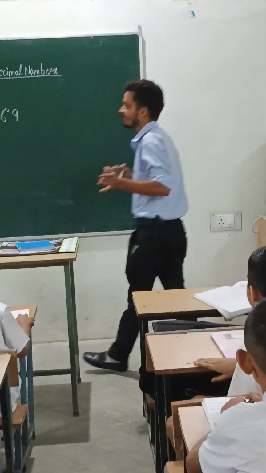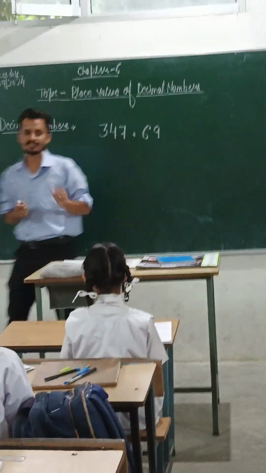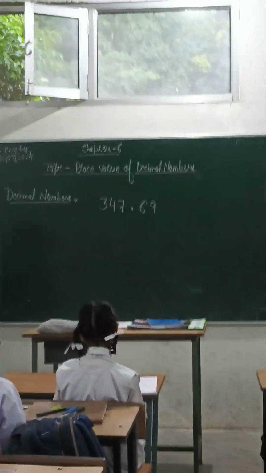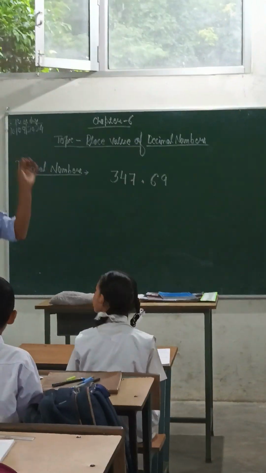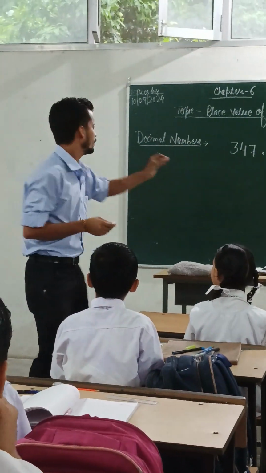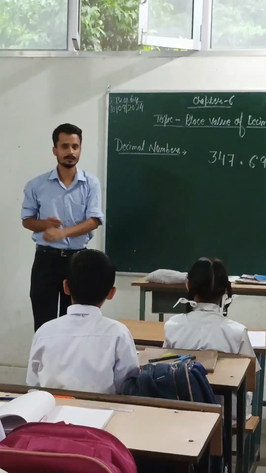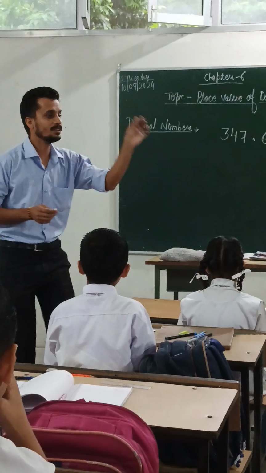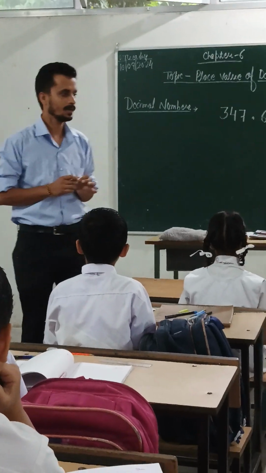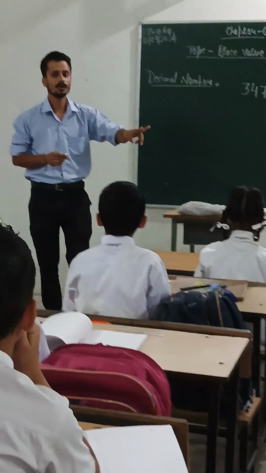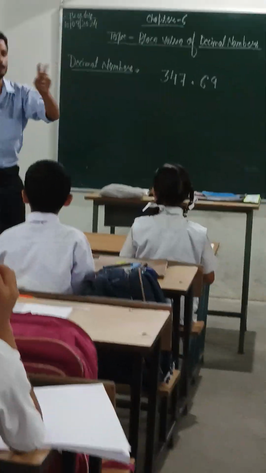In our yesterday class, we had discussed the decimal numbers. Once again today, we will discuss the decimal numbers. So, decimal numbers are those numbers which have how many parts? Two parts. The first part is called